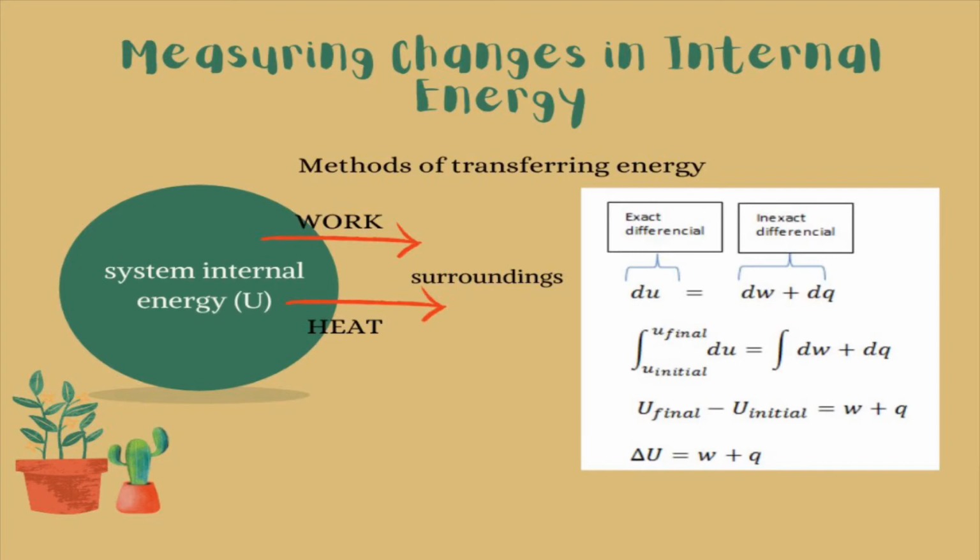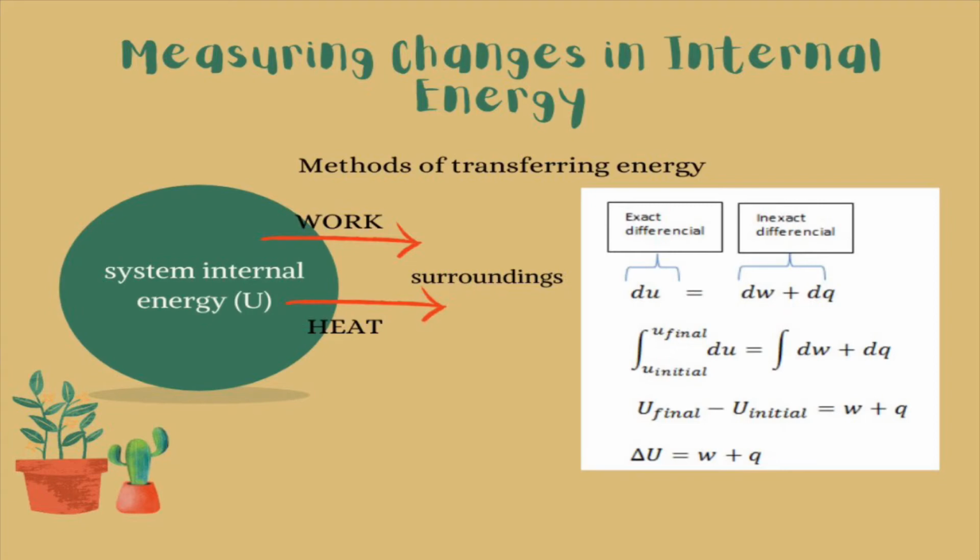Internal energy has a type of differential called an exact differential, and the differentials for work and heat in thermodynamics we call inexact differentials. We can see the significance of this difference when we start to integrate these differentials. Integrating from the initial to the final state gives the overall change in the process, so we express this as delta U equal to W plus Q.